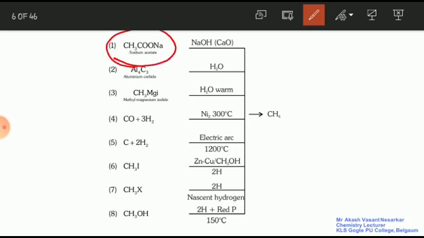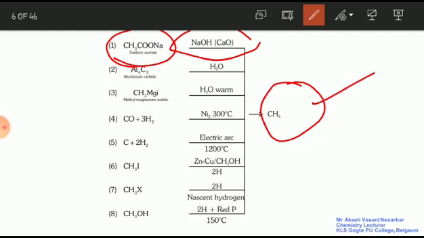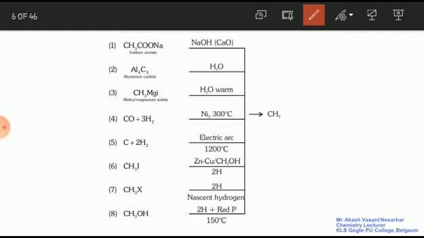CH3COONa, that is sodium acetate. It is also called a sodium salt of carboxylic acid. When it reacts with soda lime, a mixture of sodium hydroxide and calcium oxide, it forms what? Methane. So when sodium acetate reacts with soda lime, it gives methane. This is the first preparation you have to remember.